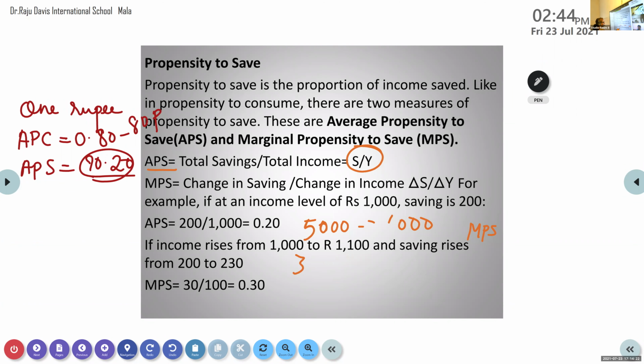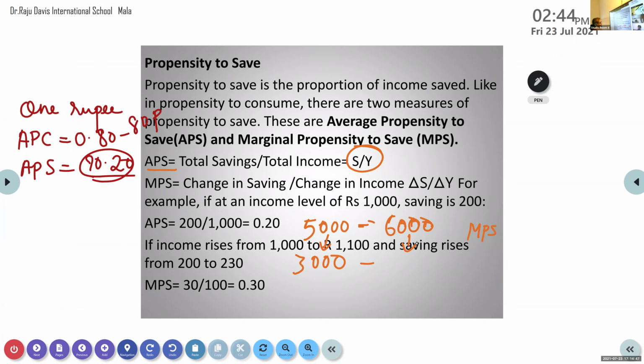Let it be 3000. So what is the saving here? First one, from 5000 to 3000.